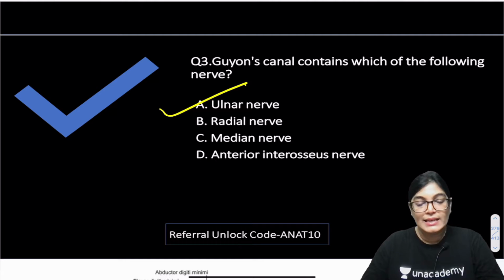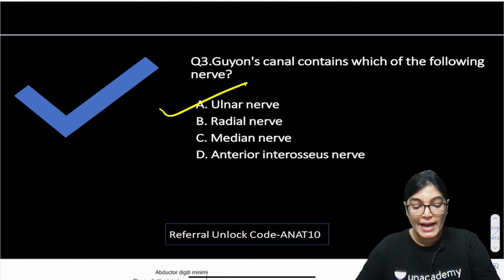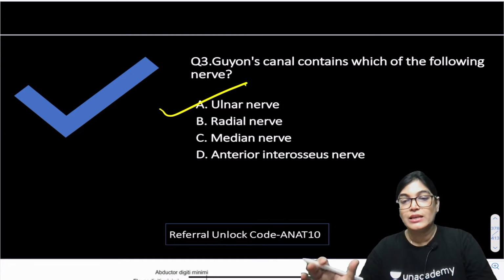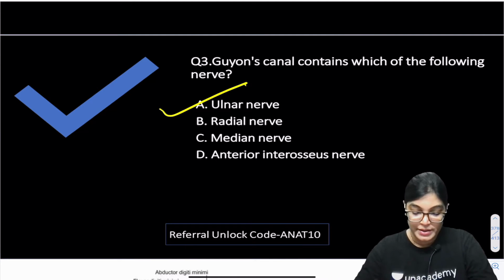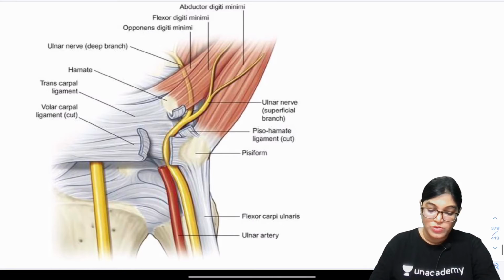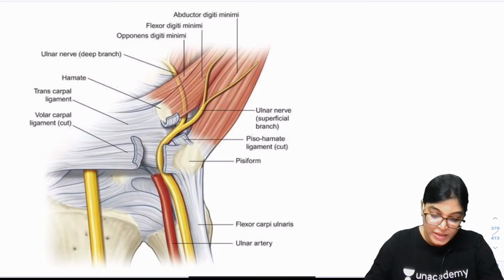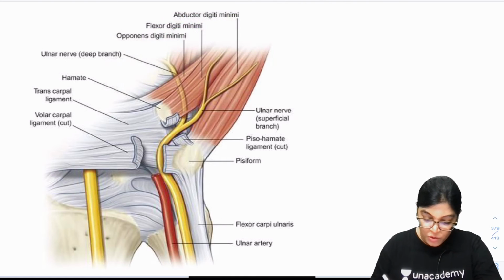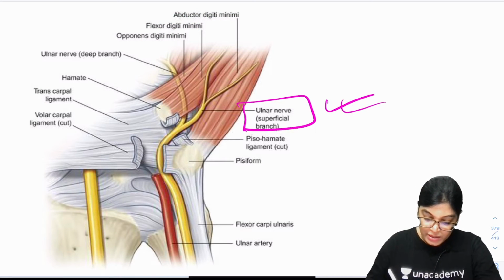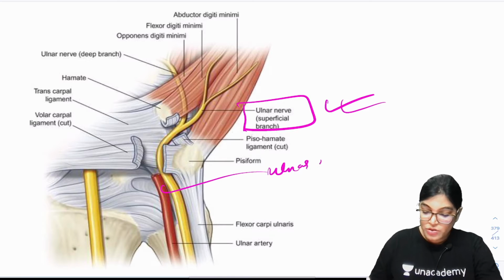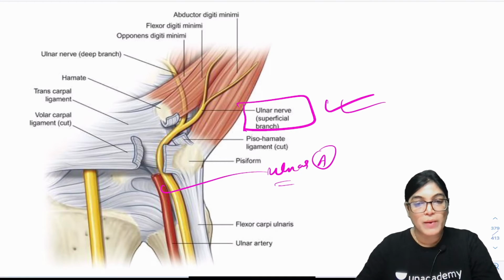Actually, Guyon's canal is a fibro-osseous canal or a tunnel which is located on the medial aspect of the hand, and ulnar nerve and ulnar artery traverse through it. So let me show you this, then I will also explain the boundaries of it. Here in this diagram you can see the location of Guyon's canal has been opened up, and we can see ulnar nerve is passing through it. Also here the cut end of ulnar artery is there.